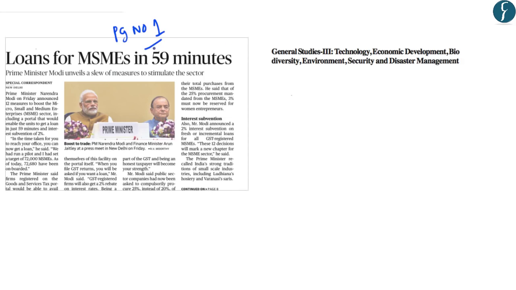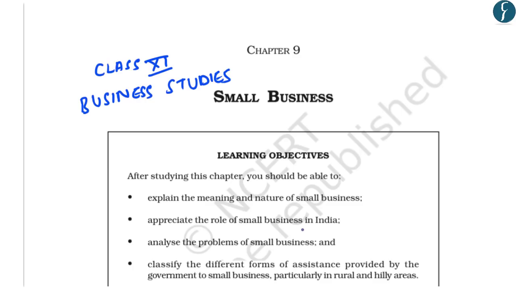Now, this article on page number 1 is in news because the government has announced various measures to stimulate the micro, small and medium enterprises sector of the Indian economy. So this will form a part of the General Studies paper 3 under the topic Economic Development. Now MSME is an important topic for our mains examination from General Studies paper 3 point of view.